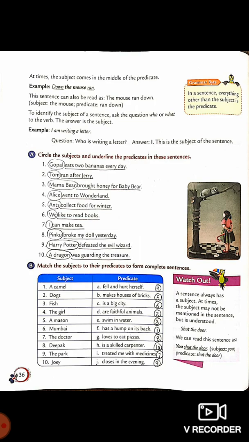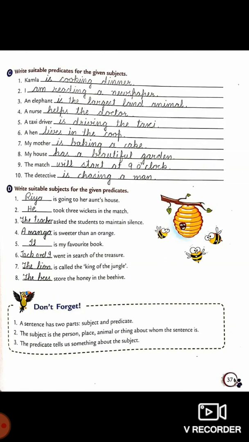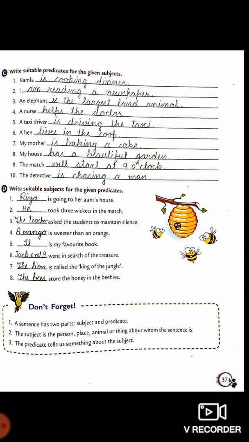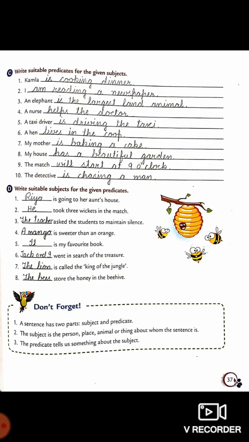In part B, you have to match the subjects to their predicates to form complete sentences. In part C, write suitable predicates for the given subjects. Kamla is cooking dinner. So the subject Kamla is given here. We have to add the predicate here. Okay.